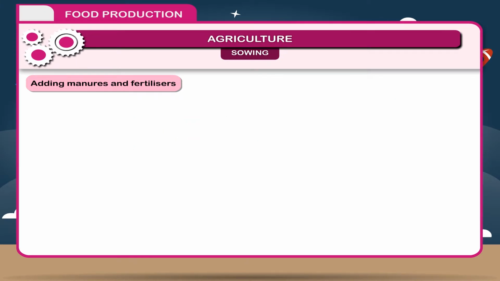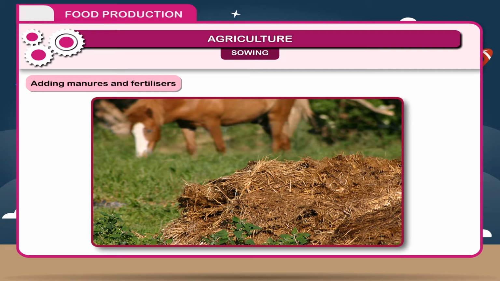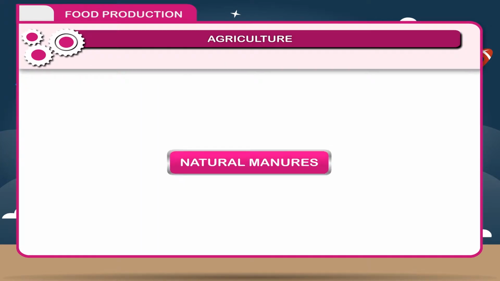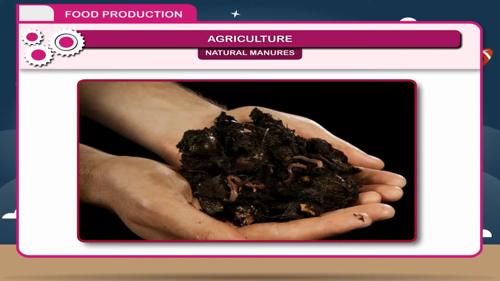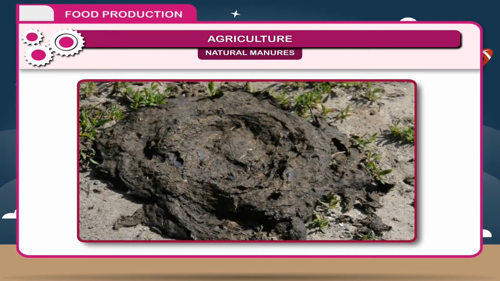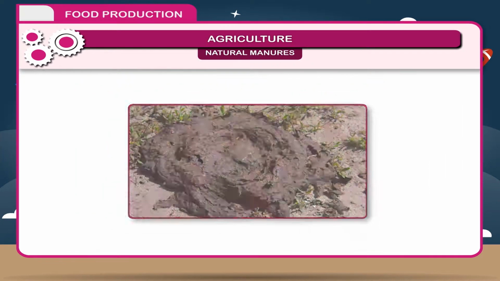Manures are of two types. 1. Natural manures. 2. Artificial manures or fertilizers. Natural manures. Natural manures are also called organic manures and are made up of organic waste products of animals and plants. They may be farmyard manure, compost and green manure, which improve the soil fertility.